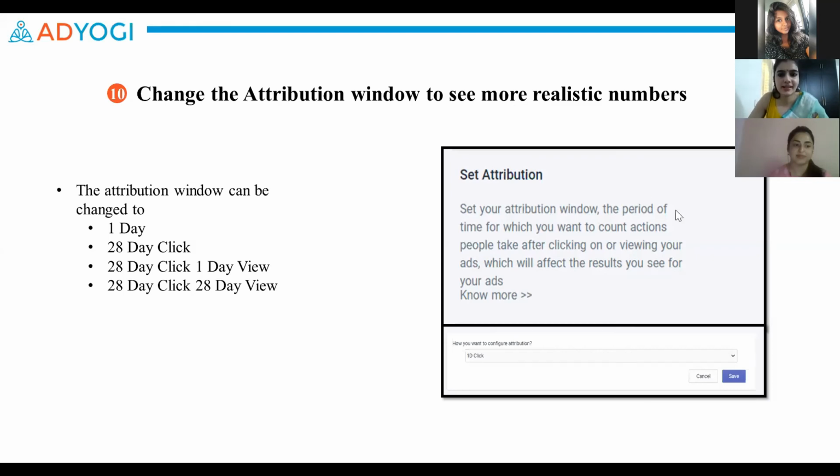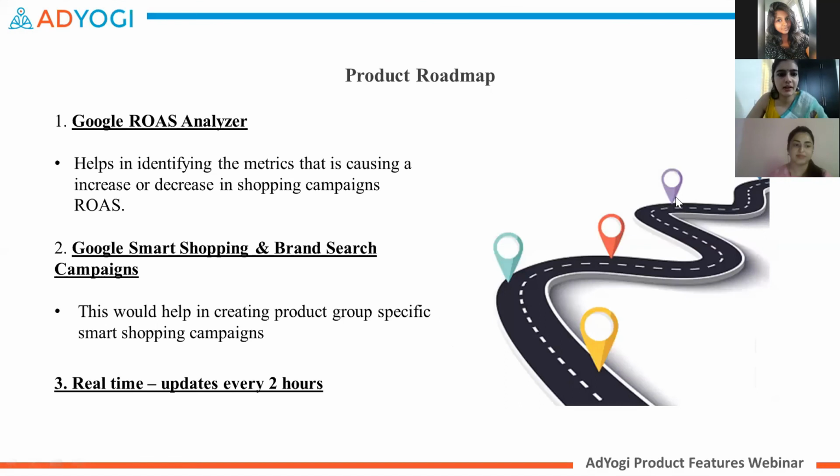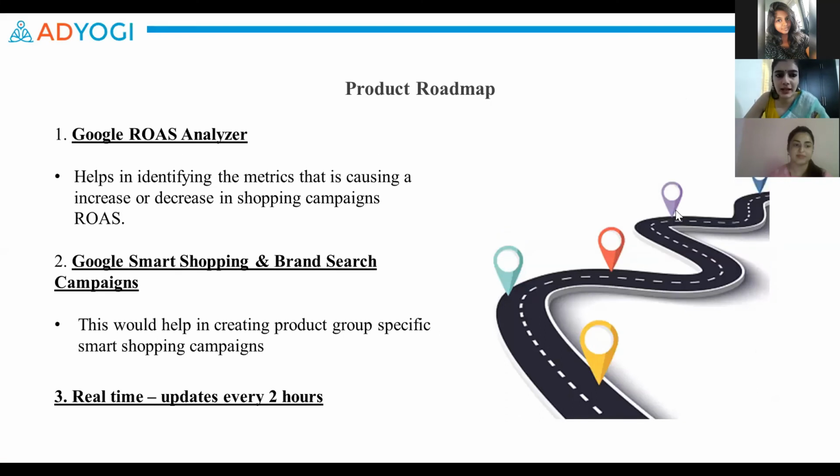Coming to my last slide, I'd like to share a few upcoming features with you guys, which the product team is currently working on. And in the coming few weeks, you can expect to see some of these on the platform as well. So firstly, we have the Google ROAS Analyzer. I think you guys by now are very much aware of the Facebook Analyzer, and it's been a big hit with everybody, even the internal team and the clients.